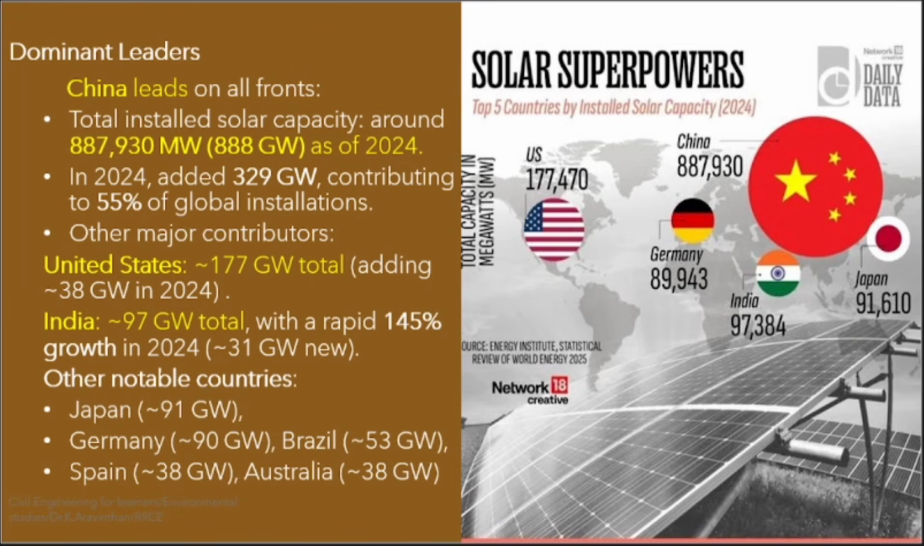Now, this is the superpower in the world. Who are they? China and other states are 177 gigawatt. Second is the United States. Third, India. We have generated 97 gigawatts. In total, around 145% of growth in 2024. In only 1 year, we have increased 145% of solar power panel capacity, and other notable things are there.